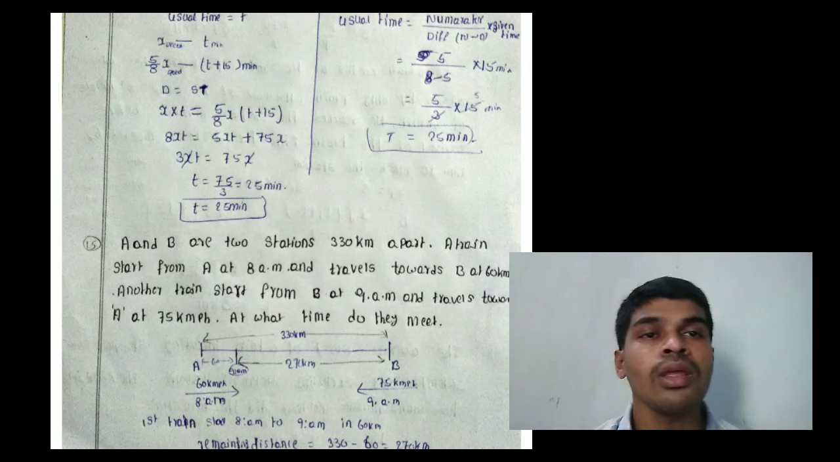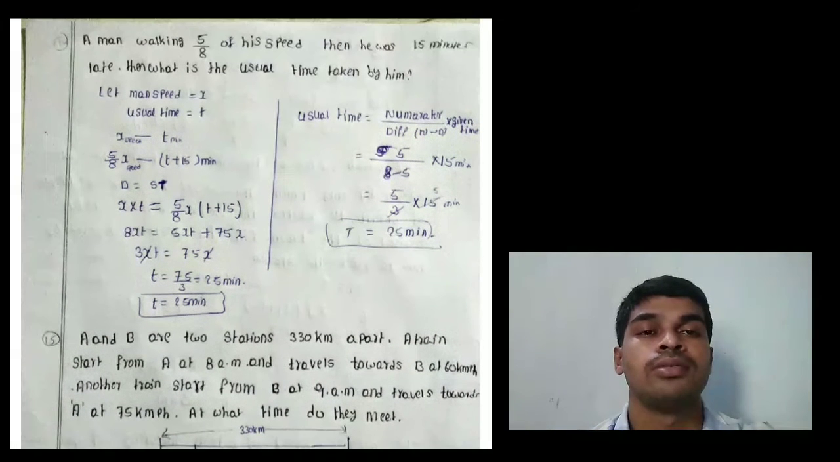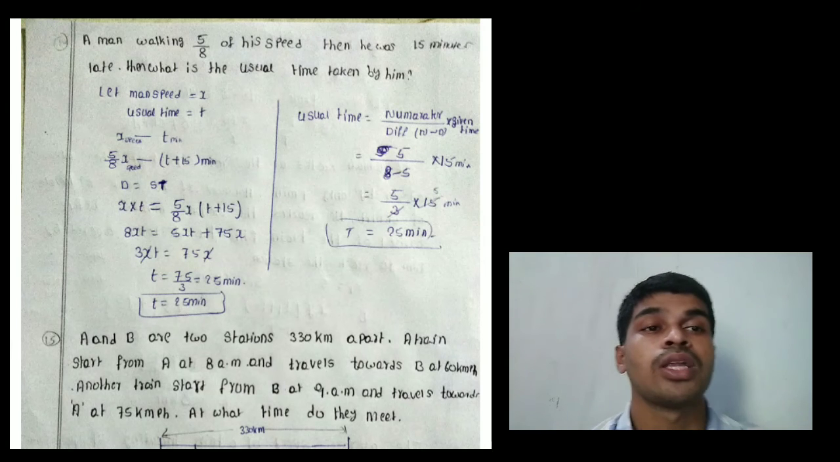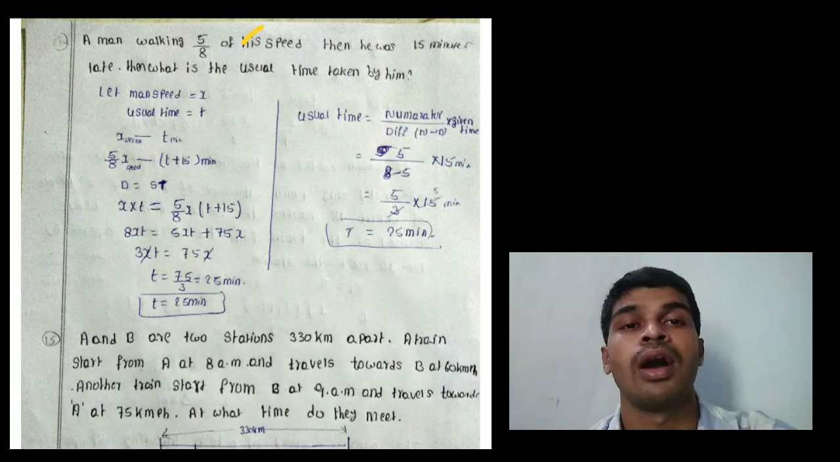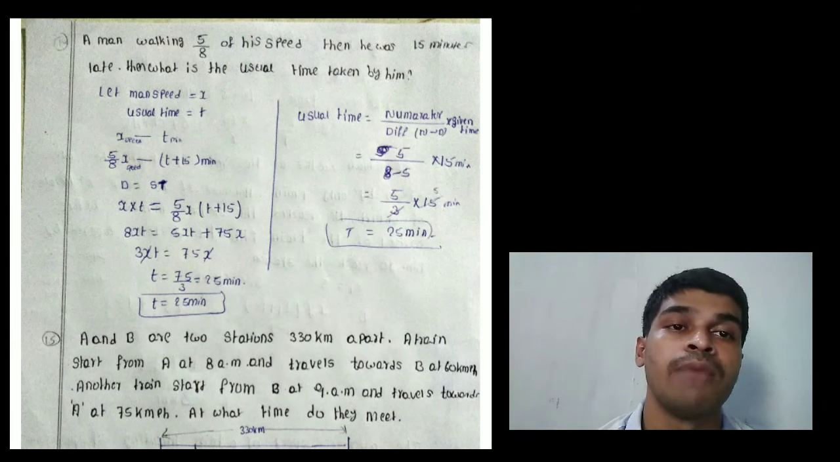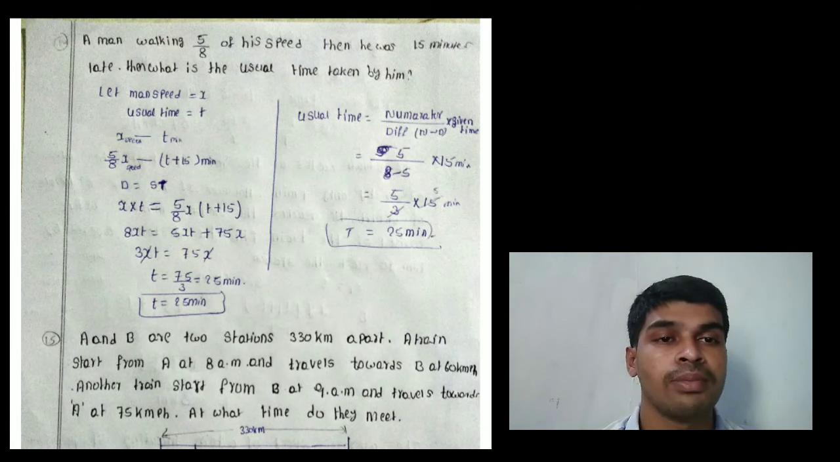Listen, and I will also tell you a shortcut method. Whenever asked for the usual time, use this formula: numerator by the difference between numerator and denominator, into given time. Numerator value is 5, denominator value is 8, and the given time is 15. So 5 by (8 minus 5) into 15, that equals 5 by 3 into 15, 5 times 5 are 25. Time equals 25 minutes.